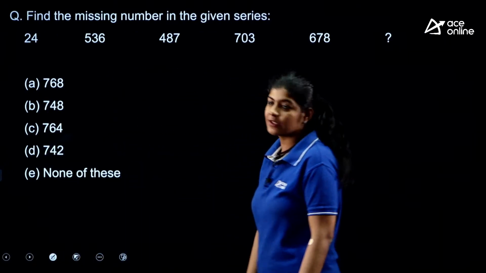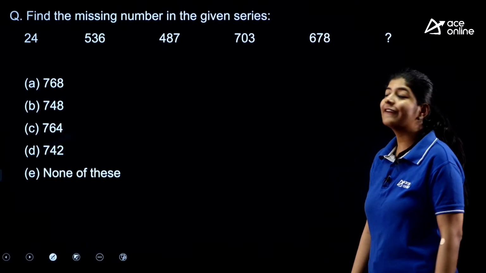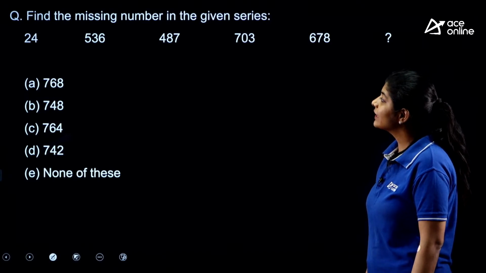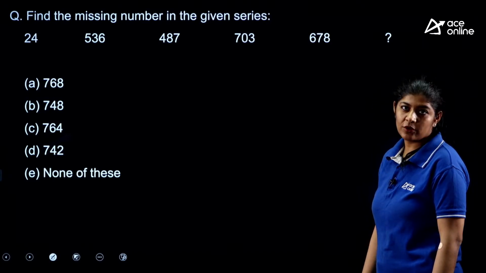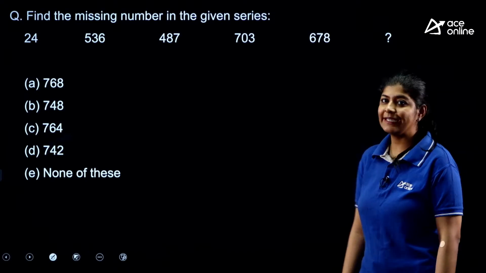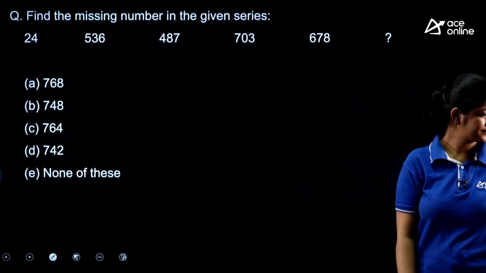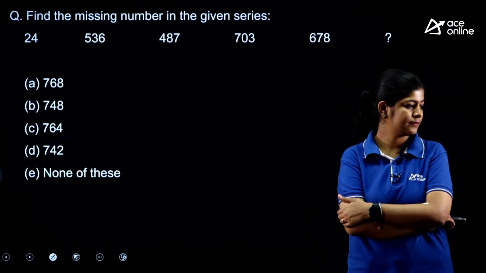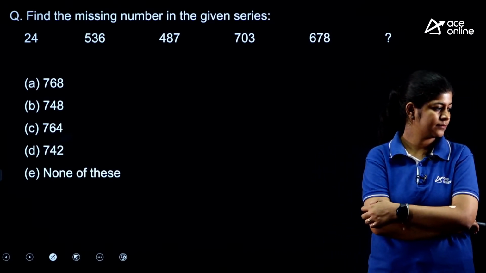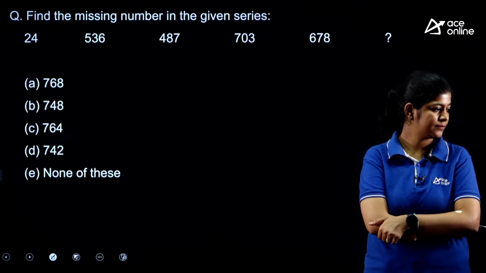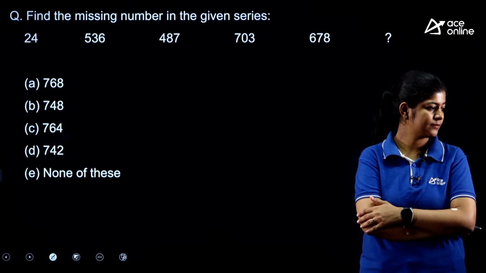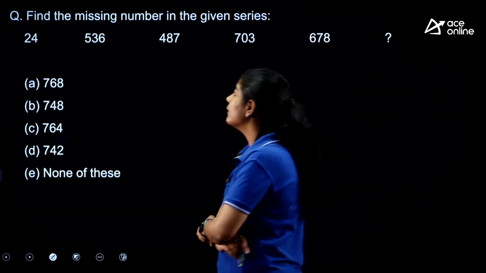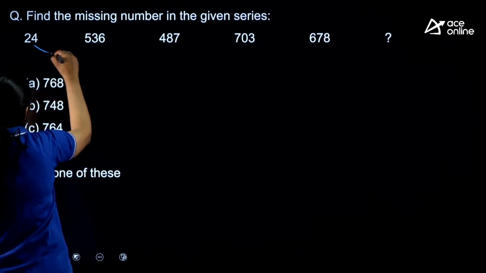Yes, the first one is this one, 24, 536. The gap in between the terms is very huge. The next one is 487, 703, 678 and the next term. Okay, so if you find out the difference over here, what difference are we getting?